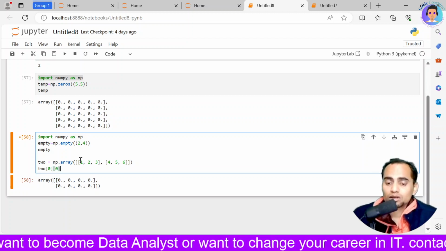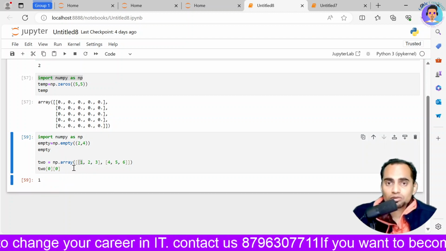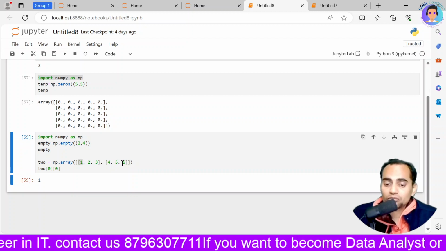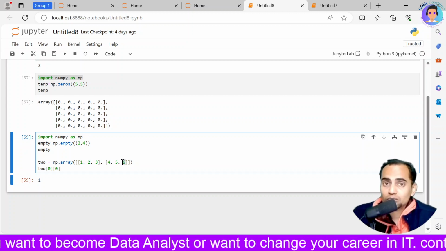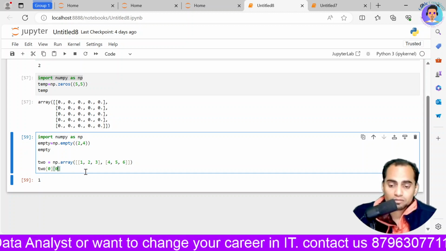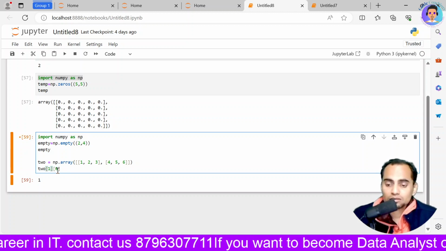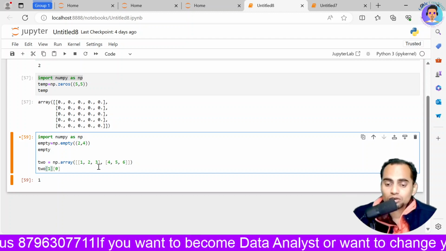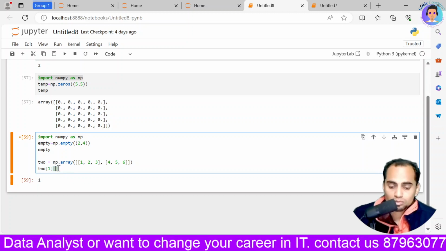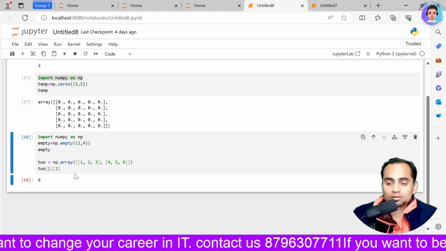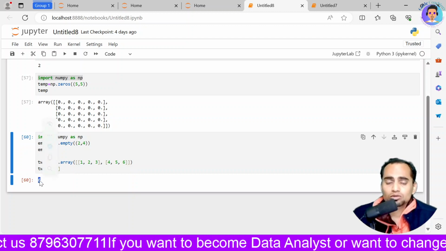Okay, so what value will it give me? It is going to give me 1. Okay, this is my 0 0 index. Now if I want to access my last element, that is on the second, that is first row, but on the 0th index. So this will be my row. And this is going to be on my 1 2, 0 1 2. So this is going to be over here. So see, this is going to be 0, 1 and 2. So this is going to be the sixth value.